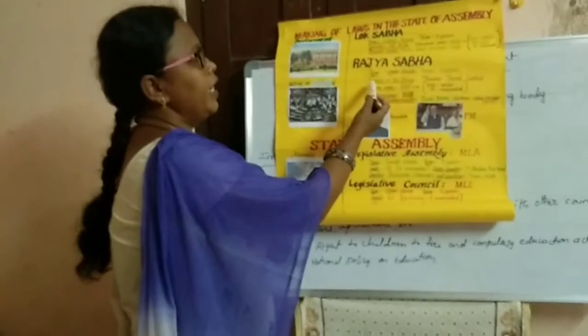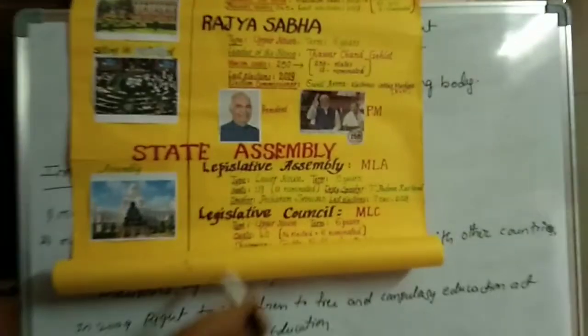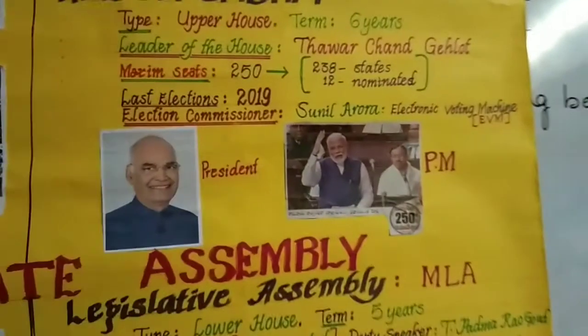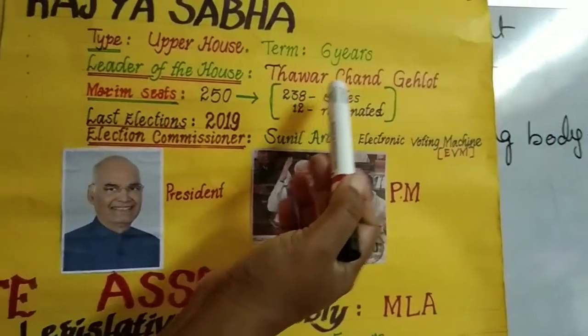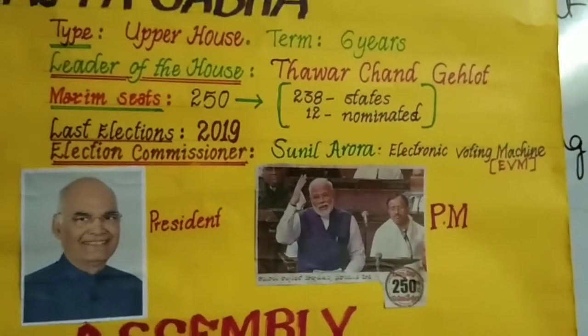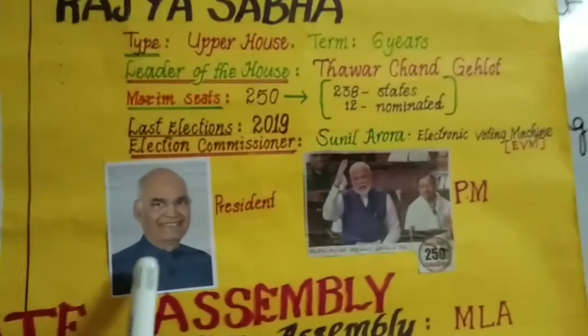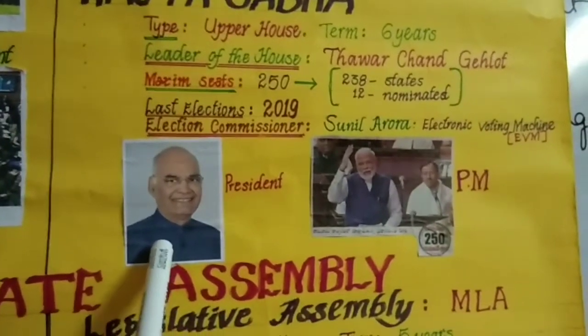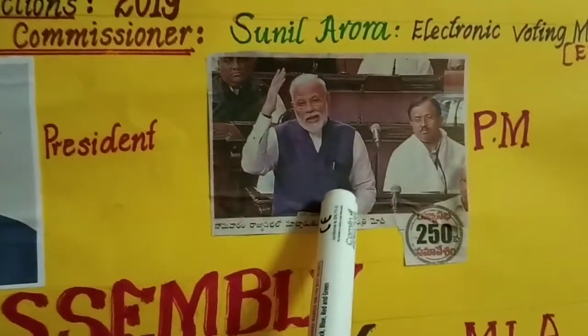And the Leader of the House is Thawarchand Gehlot. Maximum 250 seats in Rajya Sabha. Among the 250 seats, 238 members are from the states and 12 members are nominated by the President. Last elections were held in 2019. Presently our President is Ramnath Kovind, and our Prime Minister is the PM.